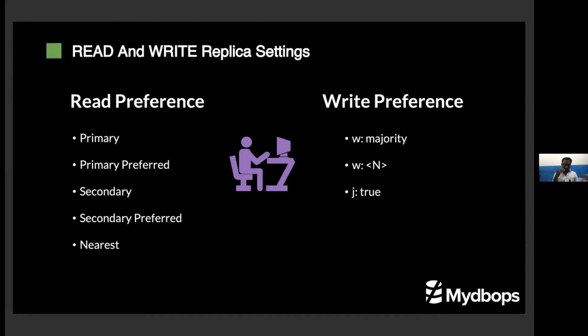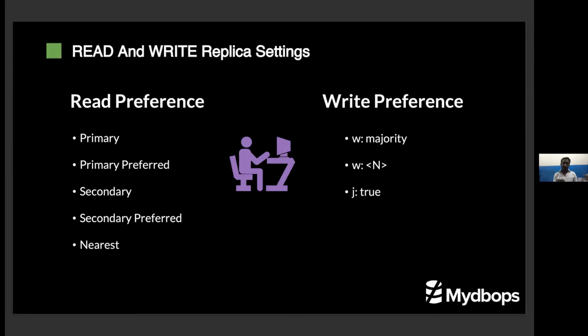So first we'll start with the read preference. In the read preference, there are primary and primary preferred. With primary, all the reads will hit the primary. With primary preferred, all the reads will go to the primary. If the primary is not available, the reads will go to the secondary. It is likewise for secondary and secondary preferred. You can take it as the reverse.